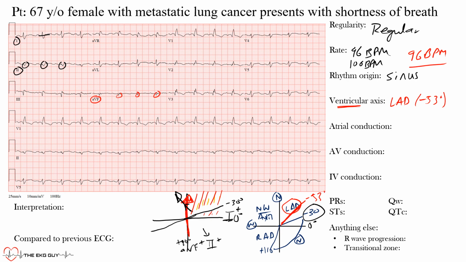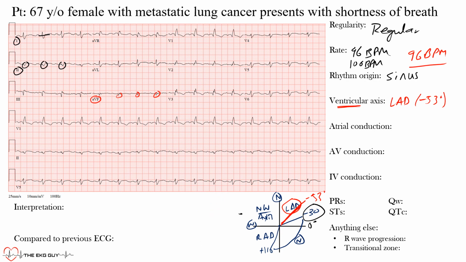So hopefully that makes sense. A little tougher one because the complexes are a little small here, but that still comes out right and we were able to get it. Make sure you're looking at all the limb leads. You can't always rely on just 2. All right, so let's move on to atrial conduction.